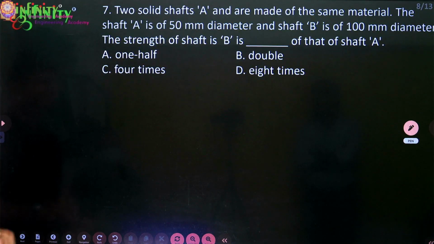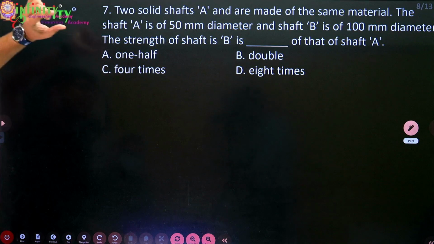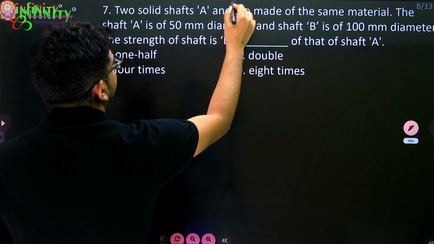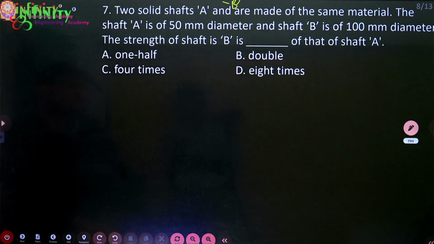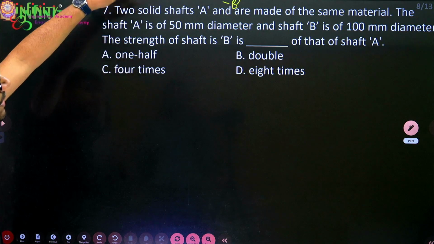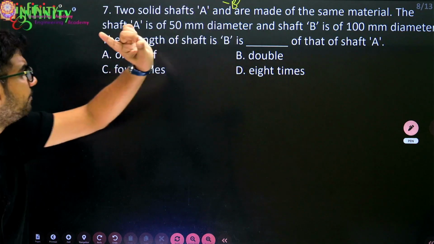Next question. Two solid shafts A and B are made up of the same material. The shaft A is of 50 mm diameter and shaft B is of 100 mm diameter.